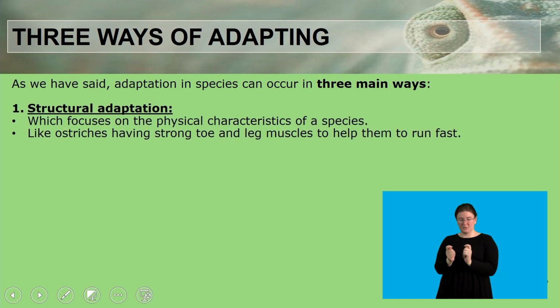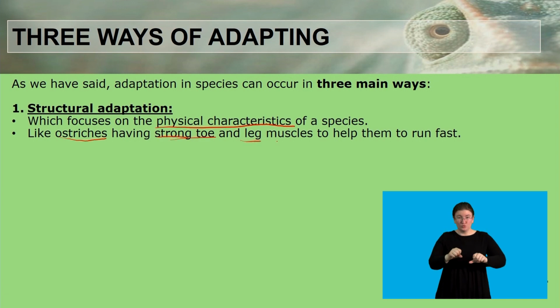Firstly, we have structural adaptation. So here we are focusing on the physical characteristics of a species. Okay, as an example, we have ostriches. They have strong toes and leg muscles to help them run fast.